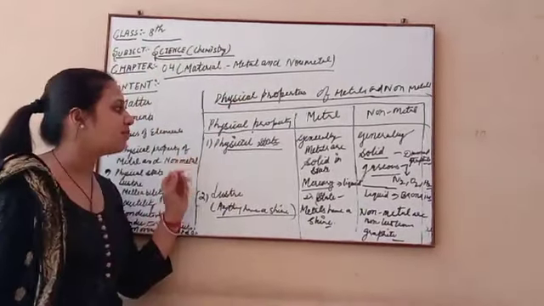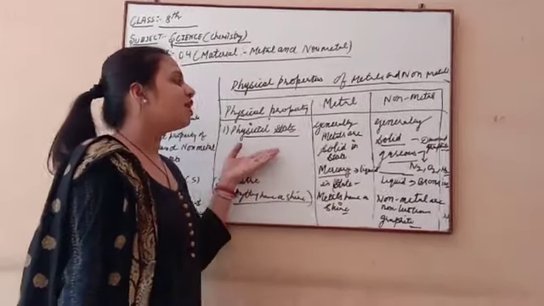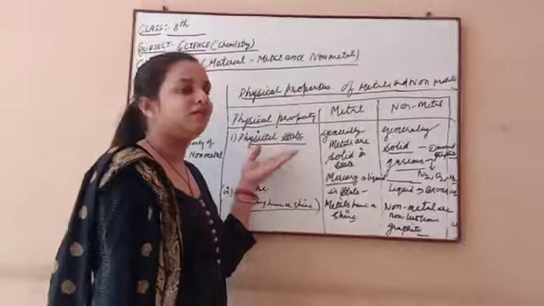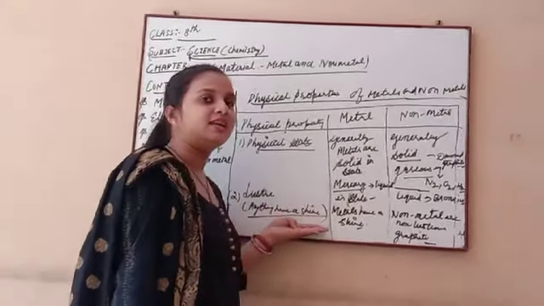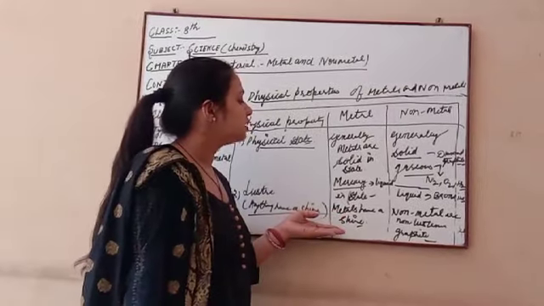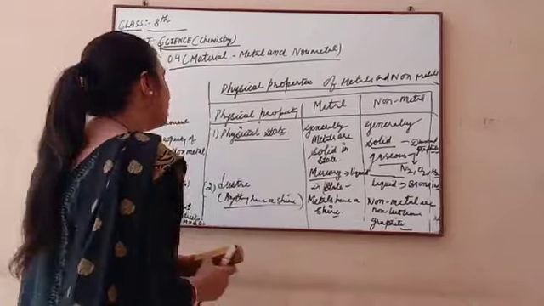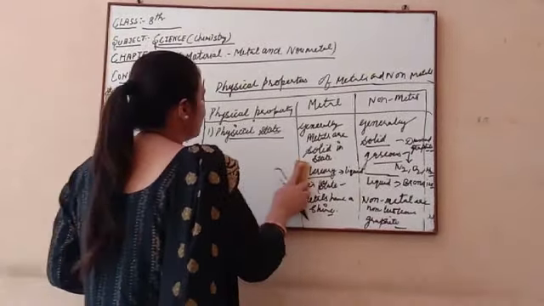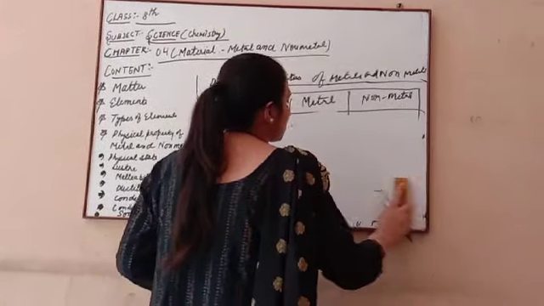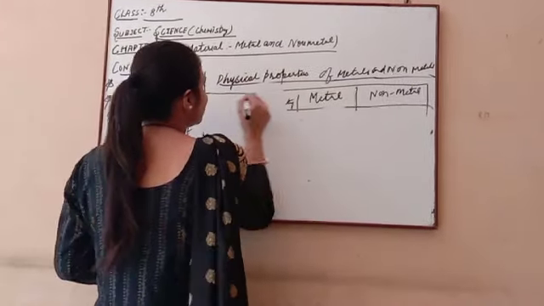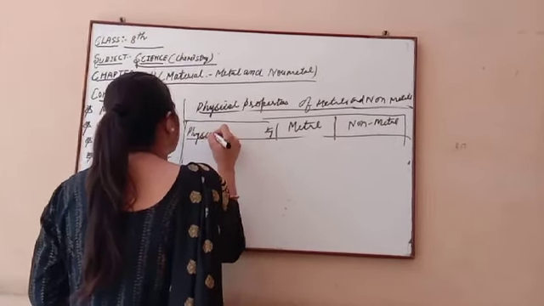So here we discussed the first two physical properties of metals and non-metals. The first one is the state, whether it is solid, liquid or gas. The second one is lustre; everything having a shine is known as lustrous. Metals are shiny and non-metals are non-lustrous, and only graphite is a non-metal which has lustre. After this we discuss the third property of metals and non-metals.